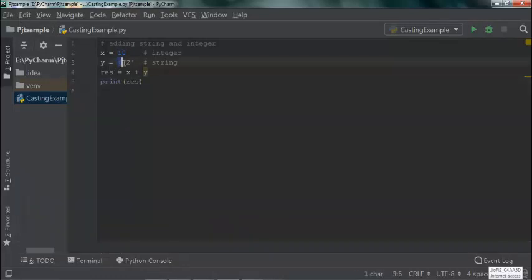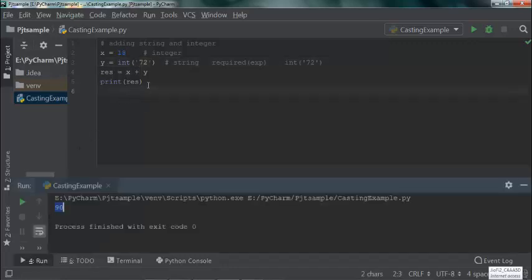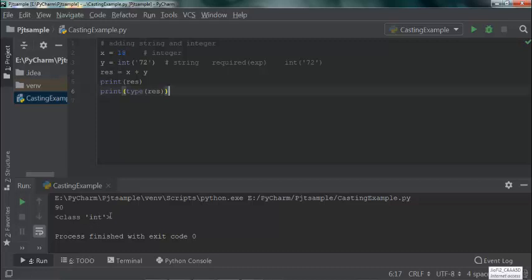We have to convert this string to integer. The built-in function used to convert string to integer is int, and we know that the syntax is you have to mention the data type to which you want to convert, and within brackets you have to give the expression. Here the expression is "72". So let me give this expression inside the int function. The value is added. Here the string is converted to integer, so the data type is int.